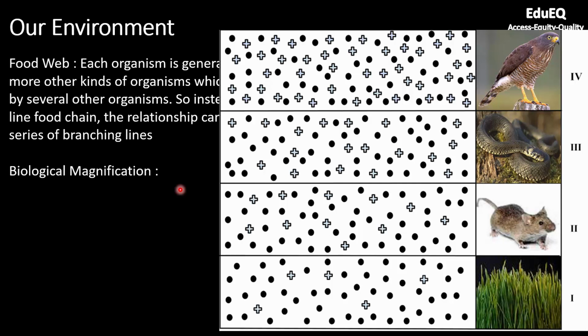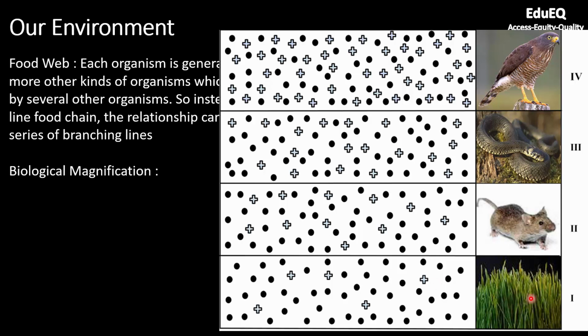For example, there is a pollutant X. As the trophic level increases from producer till tertiary consumer, the amount of toxin that has entered at the producer level will also increase or magnify, which is nothing but biological magnification. So if you look here, suppose this is one atom of fertilizer that was put in growing wheat. So you have put fertilizers while growing wheat and assume there are only 5 plus symbols. Each plus symbol is one atom of fertilizer.